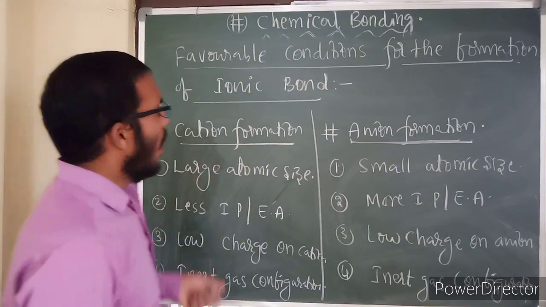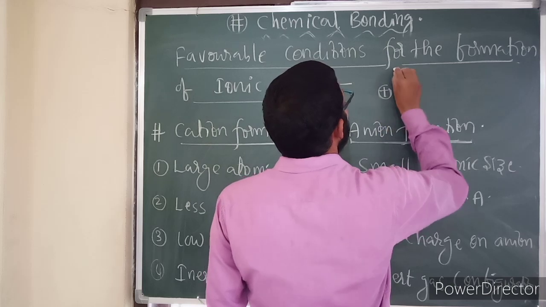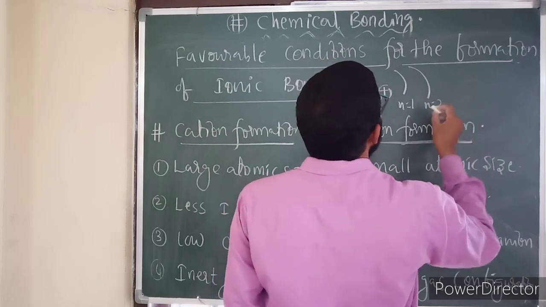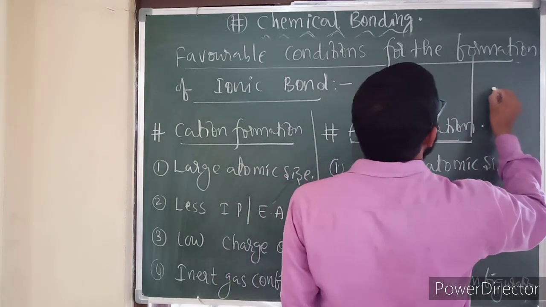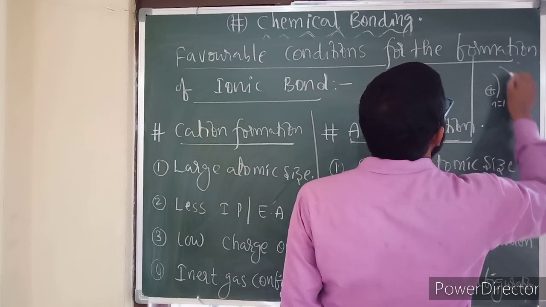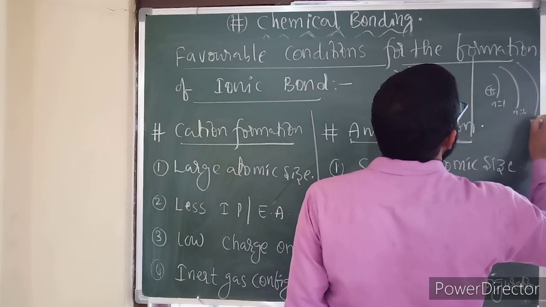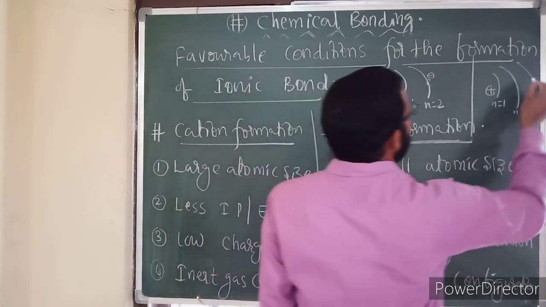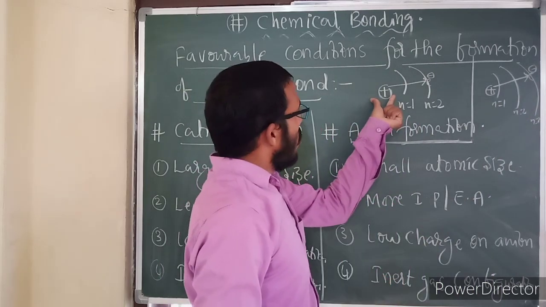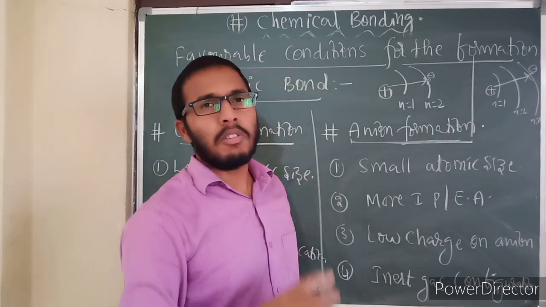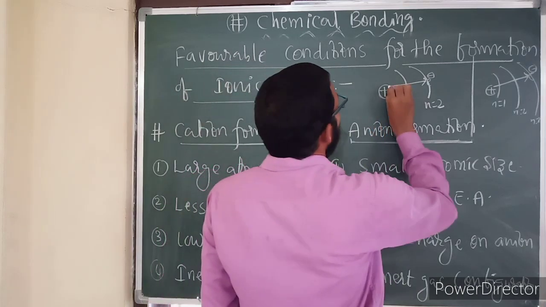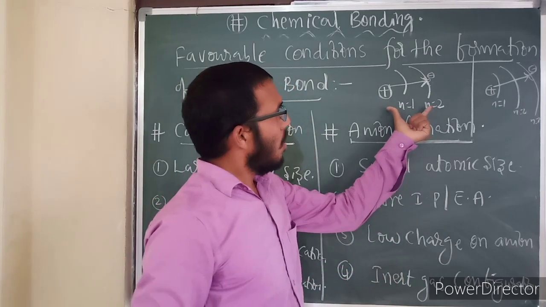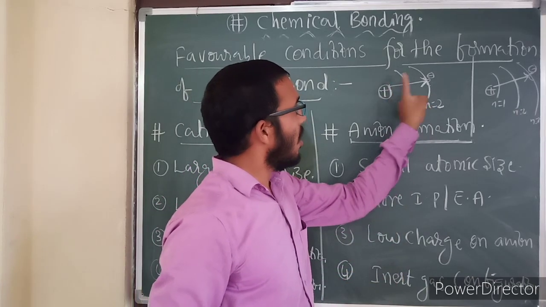Suppose I am writing here, this is n equal to 1, first shell, n equal to 2, second shell, for one atom. Now suppose one more atom I am taking here, with n equal to 1, 2, and 3, so 3 shells. The electrons are present in the second shell in one, and in the third shell in the other. The electrostatic force of attraction is inversely proportional to distance squared. Therefore, if the electrons are very close to the nucleus, nucleus attraction is more, because the atomic size is less.